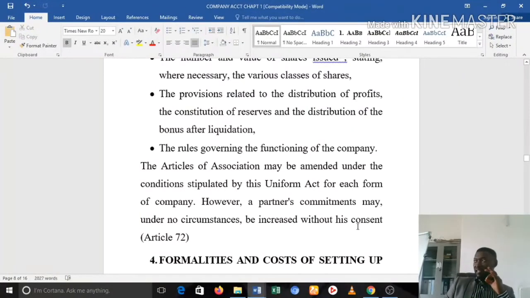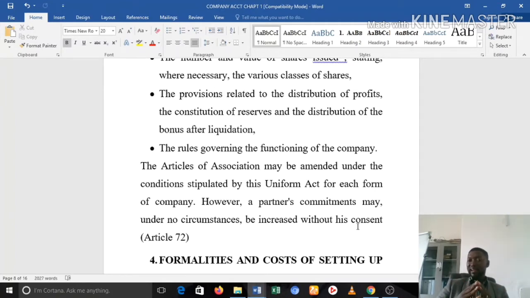So Article 72 of the Uniform Act states this very clearly, that partners or shareholders can actually come together, usually in what they call an extraordinary general assembly meeting, and in that meeting they can decide to modify the articles of association. Okay, but again, it states it clearly that you cannot increase the obligation of a shareholder without his consent.